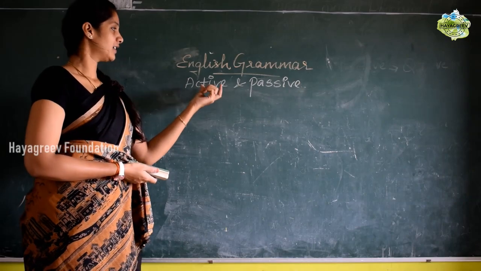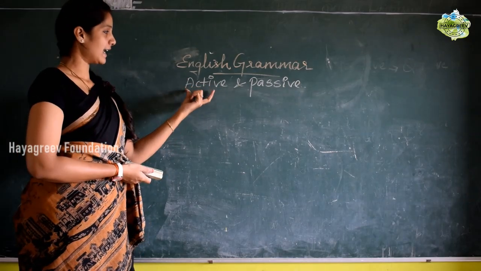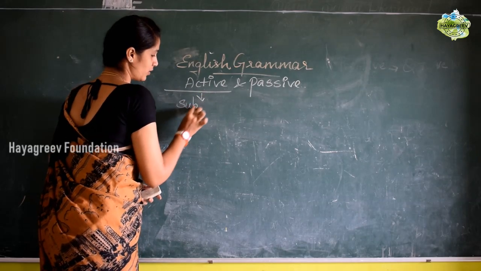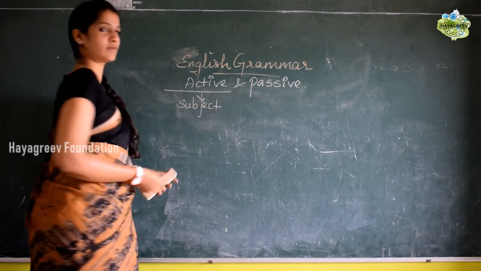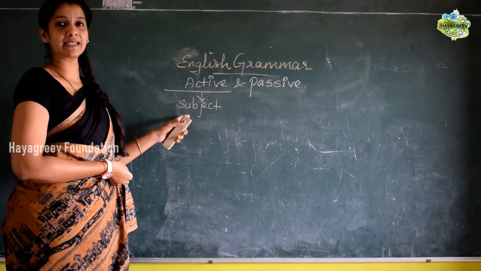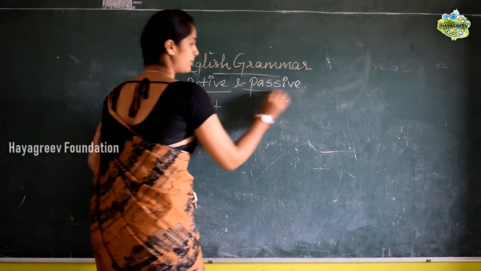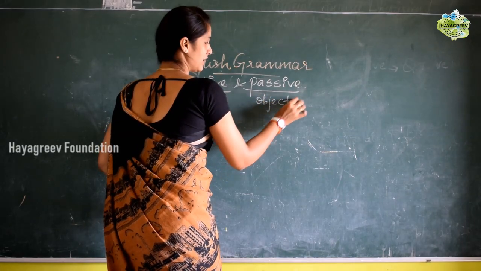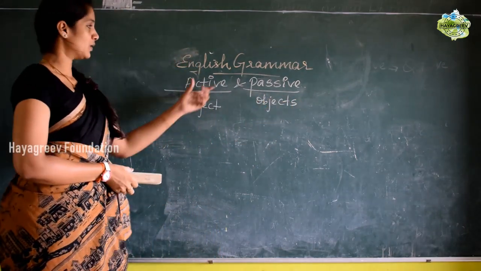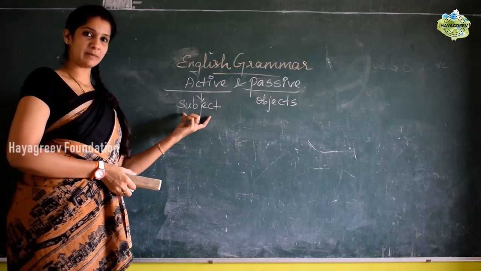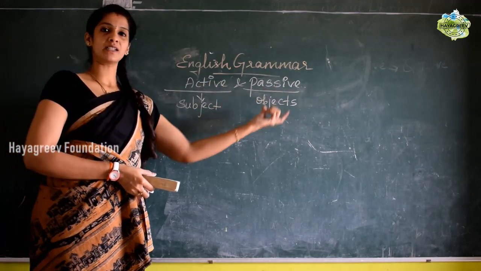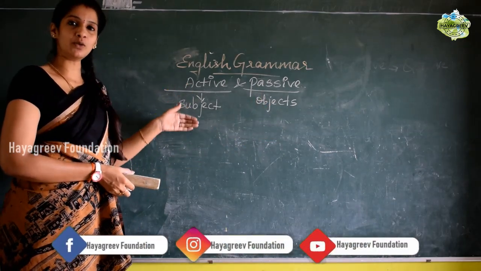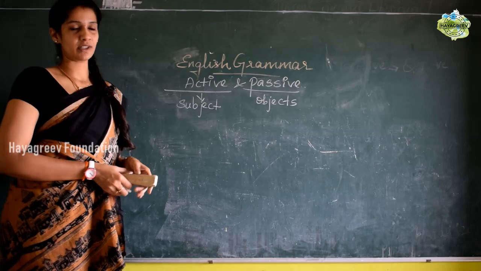In active voice, the subject plays the main role. In passive voice, the object plays the main role. So, in active voice, the subject plays the main role. In the passive voice, the object plays the main role. Here we have certain rules for active and passive voice.